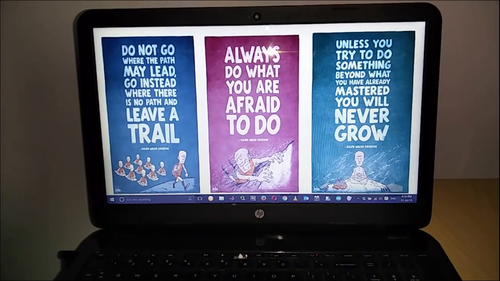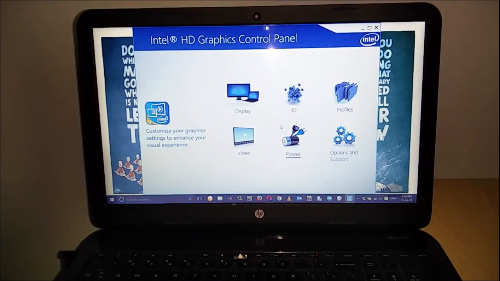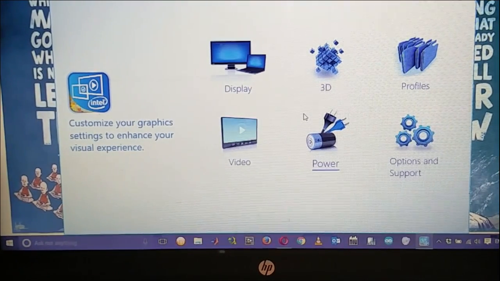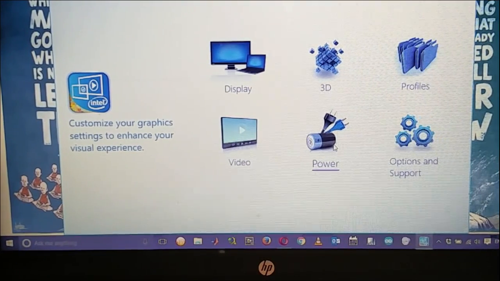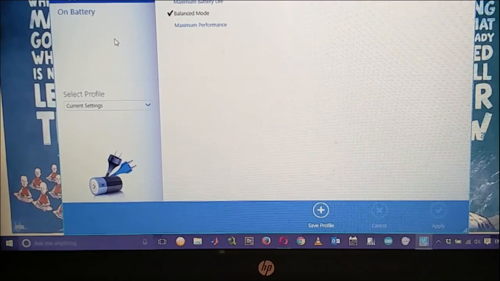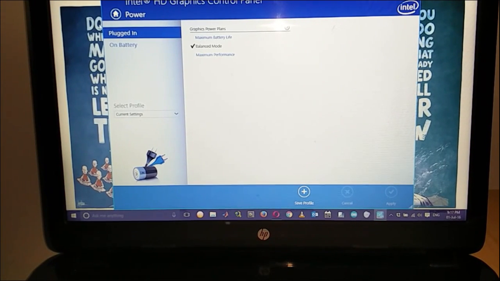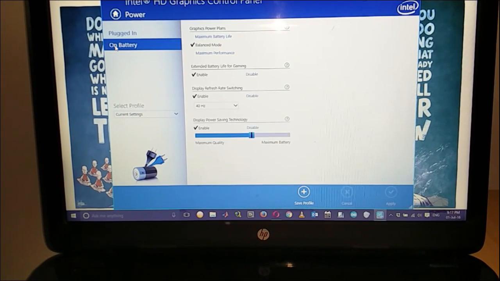So in order to fix this, go to your desktop, right click, choose graphic properties, and under graphic properties choose power, and under power choose on battery.